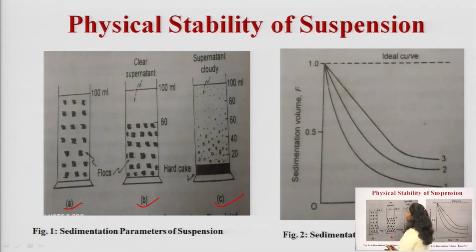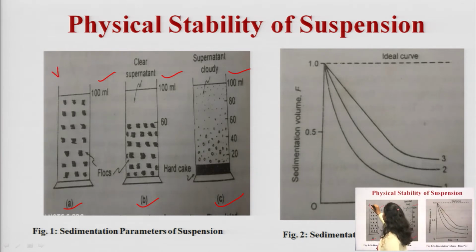So, what we do? We make a 100 ml suspension, then we add a suspending agent and leave the suspension for some time to get settled. At 0 time interval, what we observe is that Vu is equal to V naught.